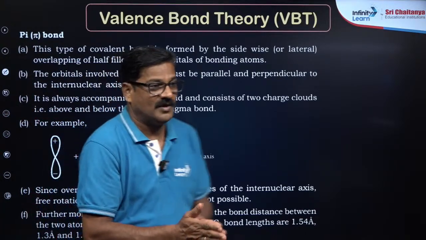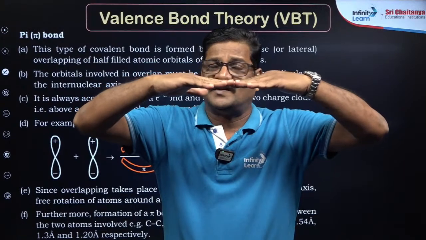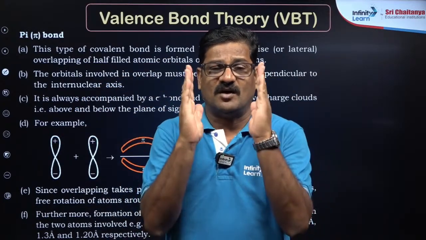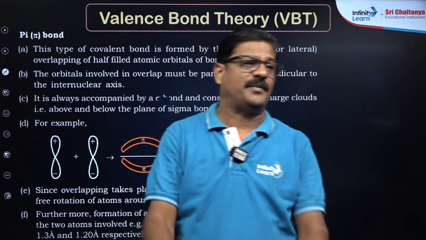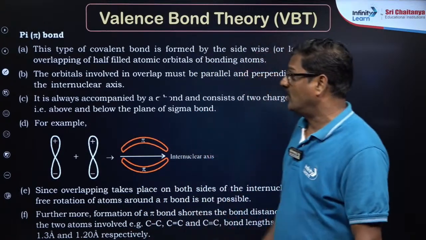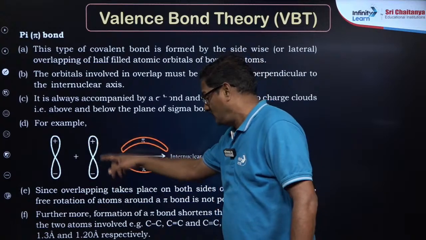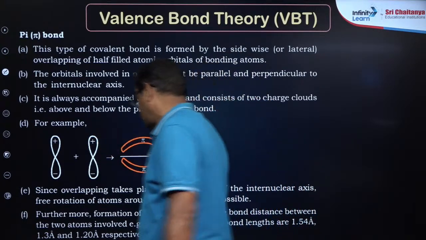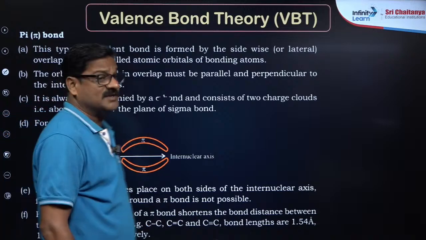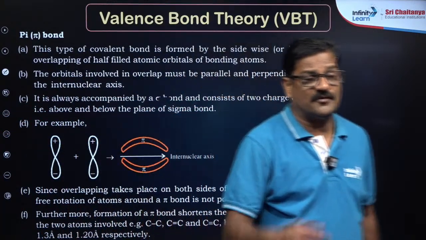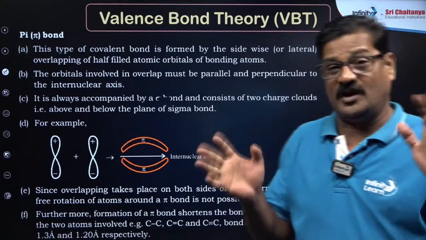Okay. So let's talk about pi bond. If the orbital and orbital overlap like this, that is called sigma bond. If the orbital and orbital overlap like this, that is what you call a pi bond. So the lateral overlapping of the atomic orbitals is what you call a pi bond. Of course sigma bond is stronger है, pi bond weak है.